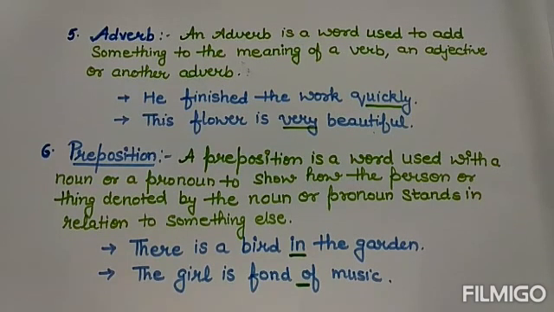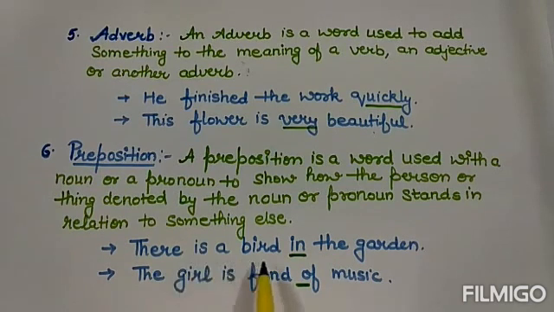Next part of speech is a preposition. A preposition is a word used with a noun or a pronoun to show how the person or the thing denoted by the noun or pronoun stands in relation to something else. That means a preposition can be used to show the relation or the state of something.